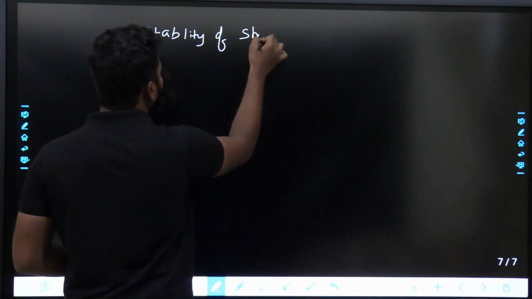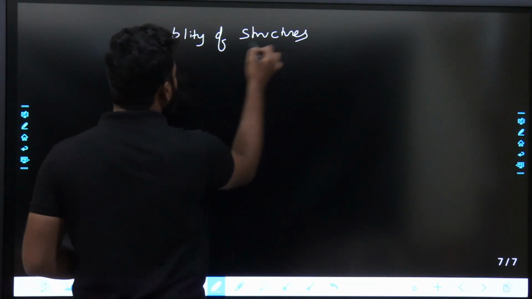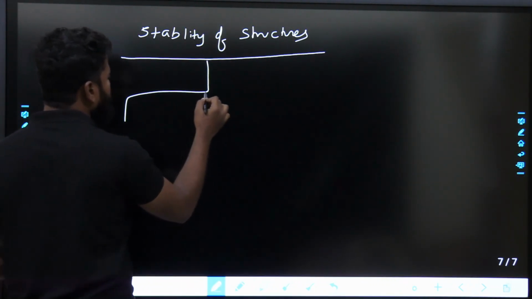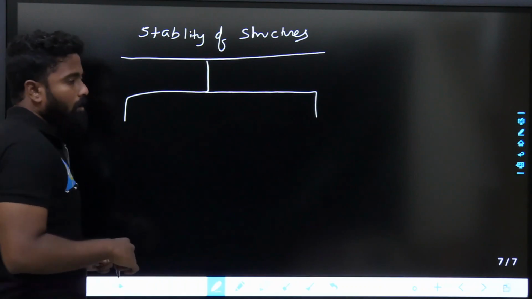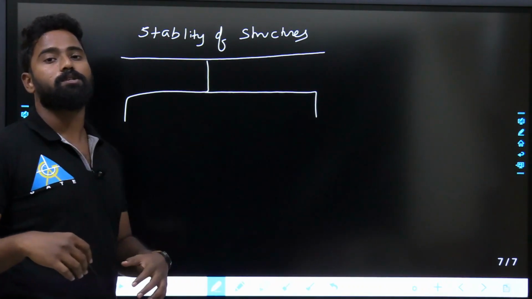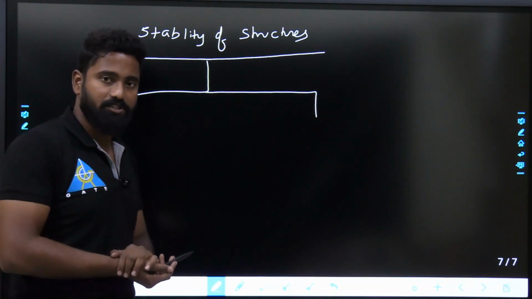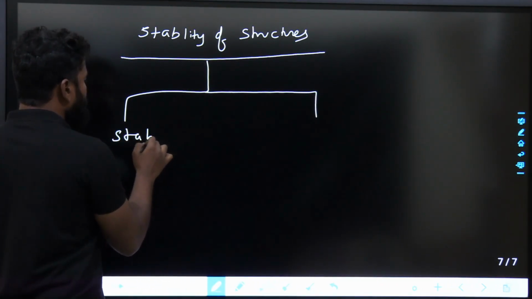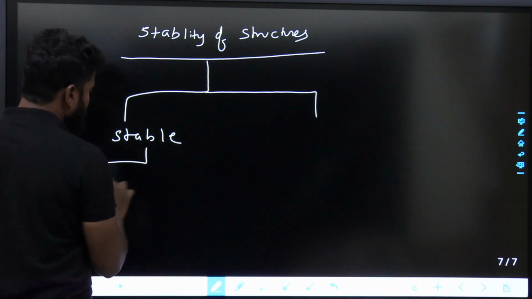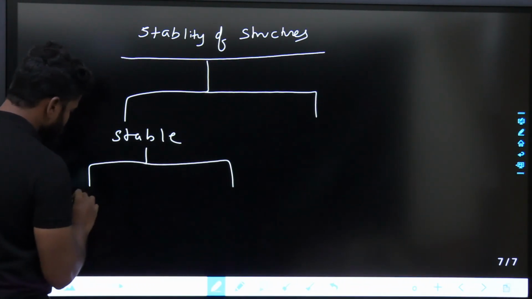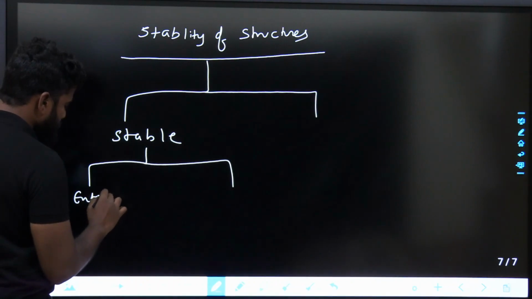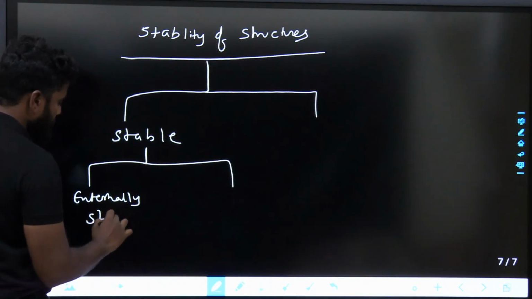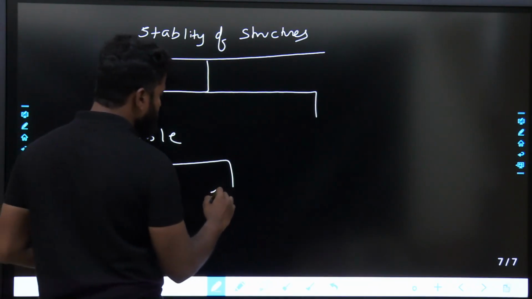Stability of structures. Here also we will see two types of stabilities: externally stable, internally stable, or whether the structure is not stable or it is unstable. In stability of the structures, if the structure is stable, you will see whether it is externally stable. You will see its external stability, and you will see its internal stability.